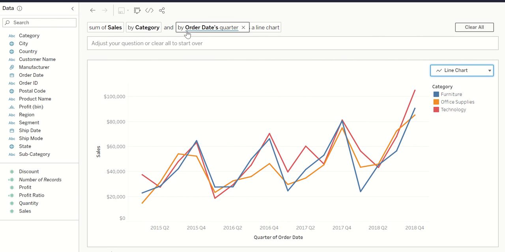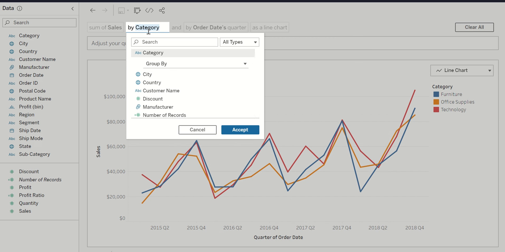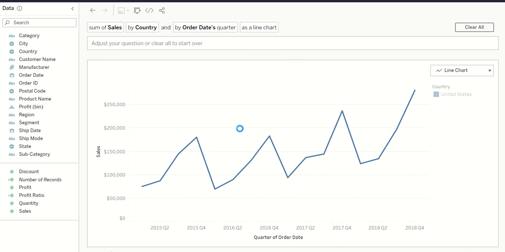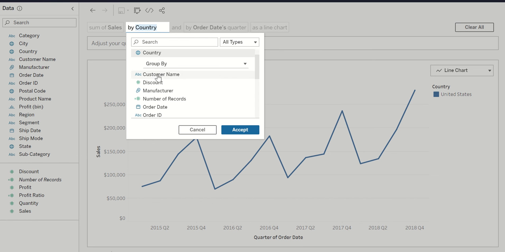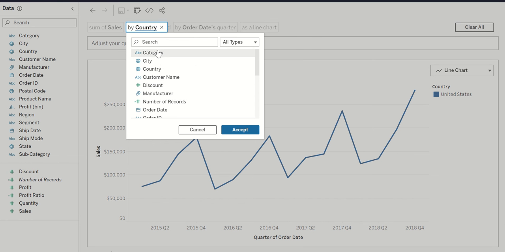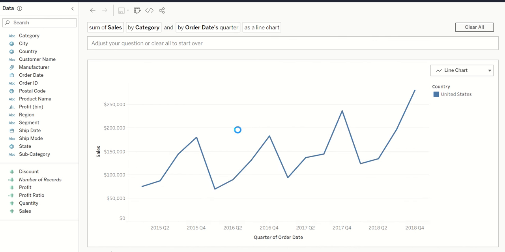So by here actually means you are grouping by those columns. Additionally, you can add filters, you can add between and so on. So if you want to play around with these dimensions, for example, if you want to change this category dimension, you can do so. Select it. I'm choosing, let's say, country for now, accept. So this data is of United States. So I've chosen the country. Now let me switch back to the older version of the dimension, which was category here.